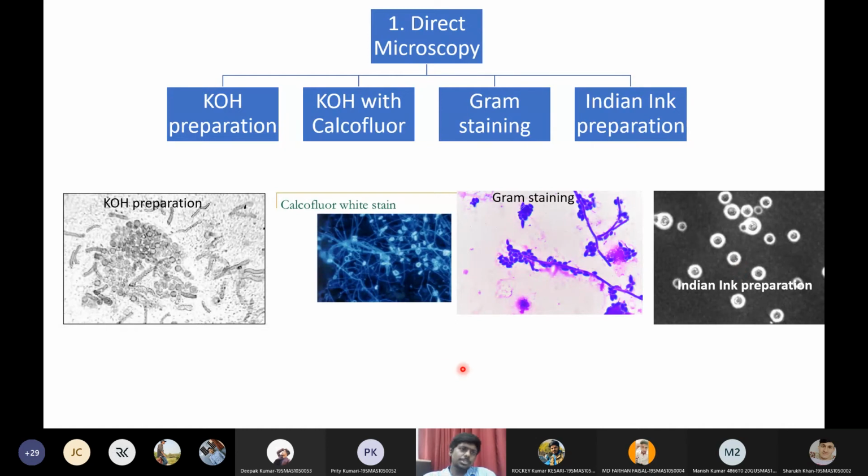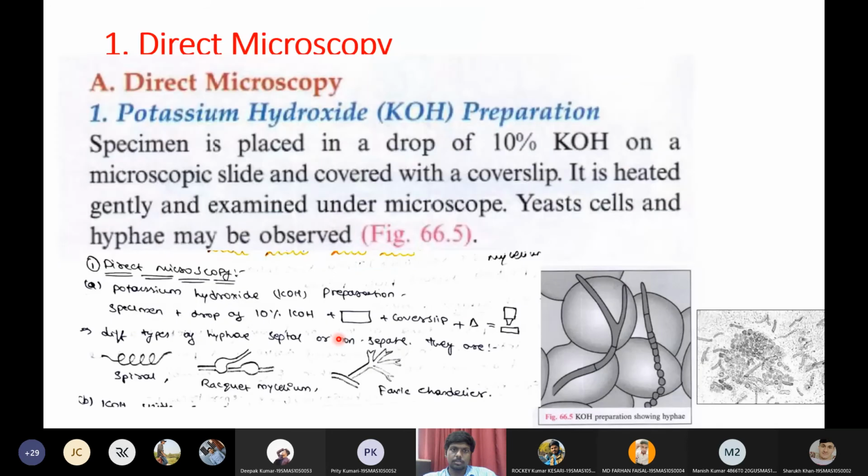Let us see the composition of KOH. What is this potassium hydroxide? How can we prepare it? The specimen is placed in a drop of 10% KOH. Very important, keep in mind, students, the concentration of this KOH matters a lot.